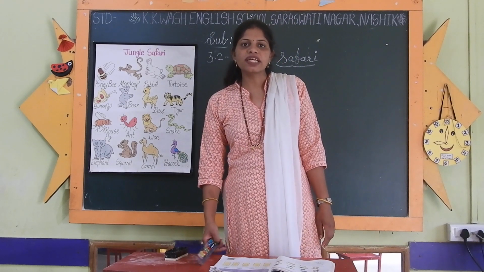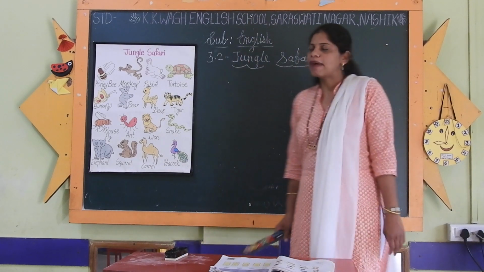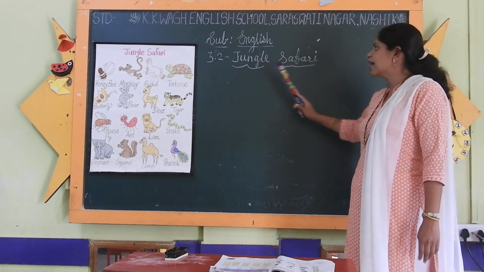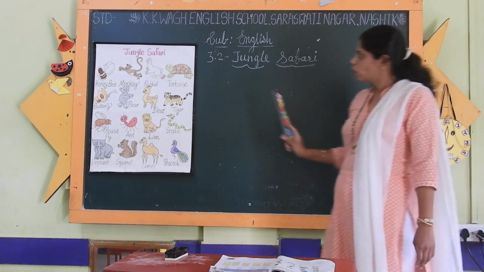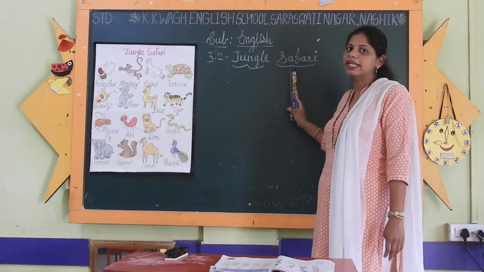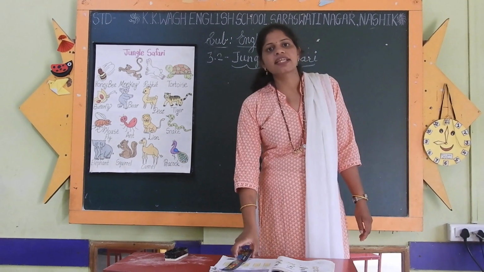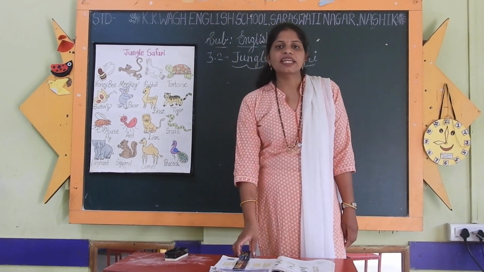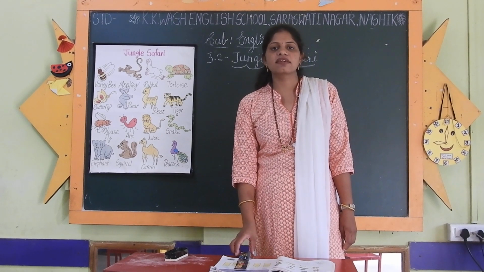Today we are going to learn Standard First English Balbharati, topic number 3.2, Jungle Safari. Jungle means forest and safari means tree. This lesson is given in your textbook, page number 24. So let's see this lesson.